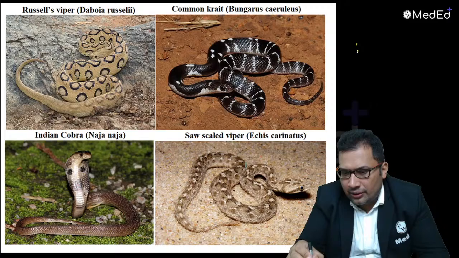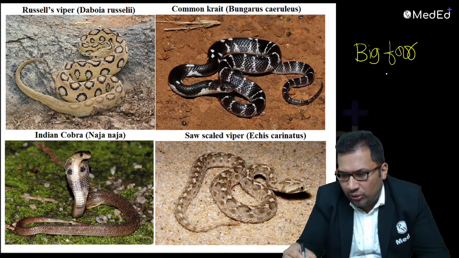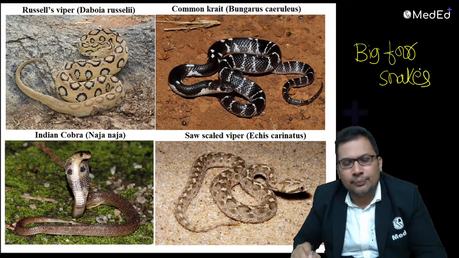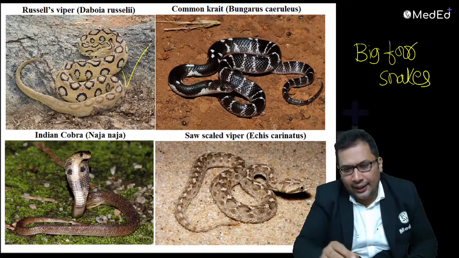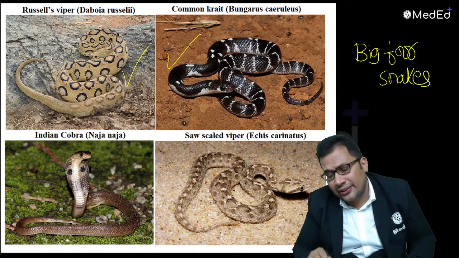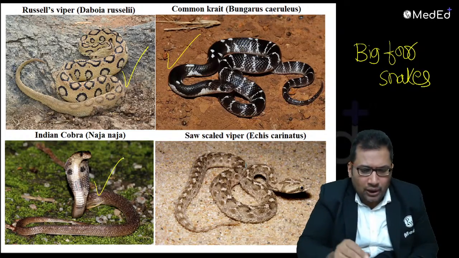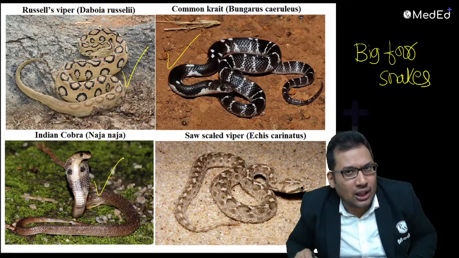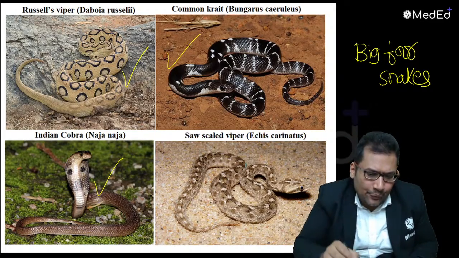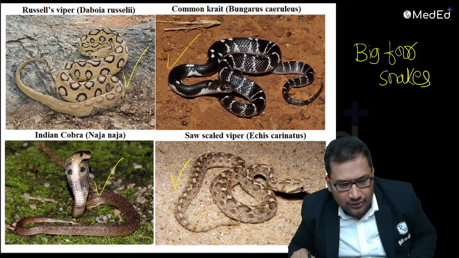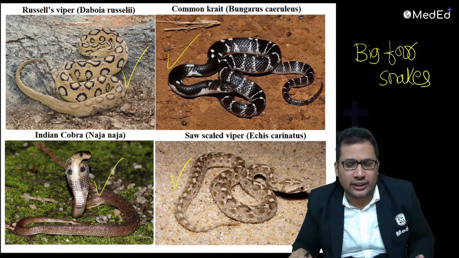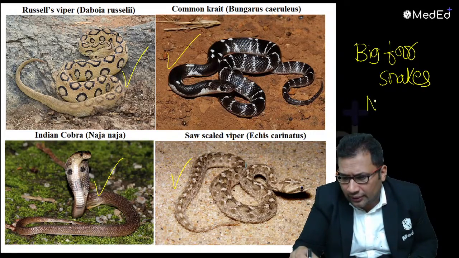So what is the important topic here? Big four snakes. What are the big four snakes in India? One is Russell's viper, Daboia russelii. Common krait, Bungarus caeruleus. Indian cobra, which has a spectacle mark and a hood, Naja naja. Lastly, saw-scaled viper, Echis carinatus. All these are known as the big four snakes.